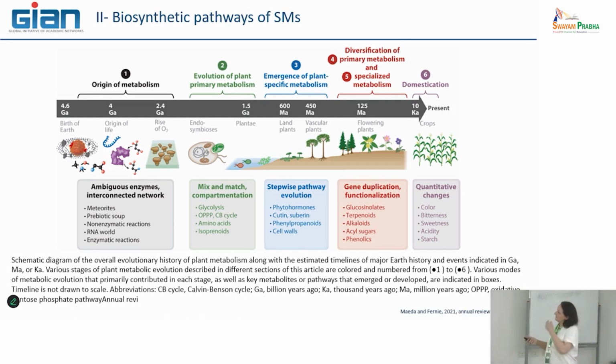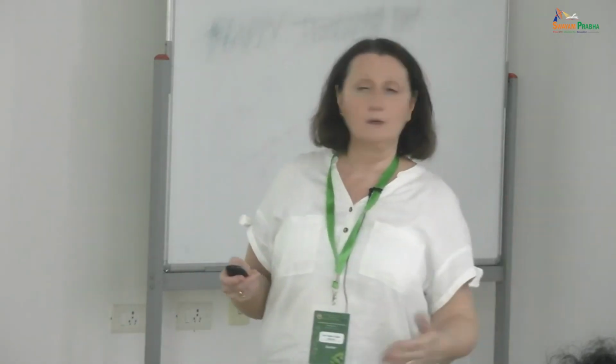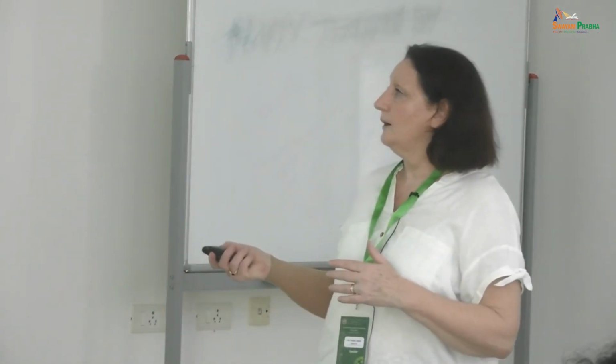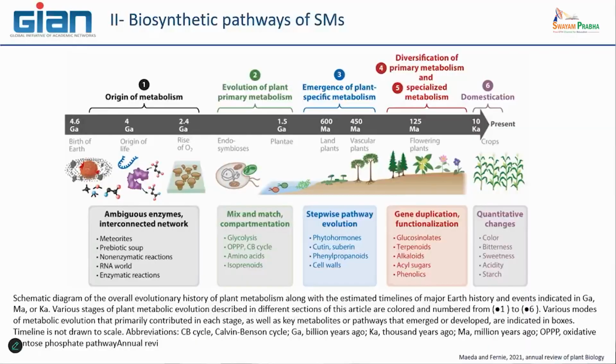And on this scale, what is interesting is this event that was very important to create the kingdom of plants, what we call the endosymbiosis of a prokaryote, in particular a cyanobacterium, that was integrated in a eukaryotic cell, in order to create the first cells able to make photosynthesis.